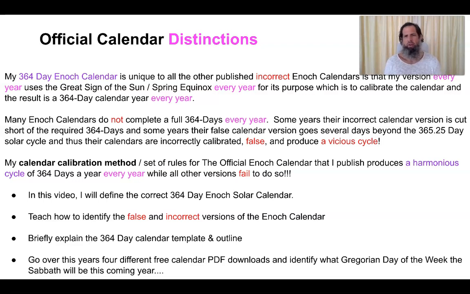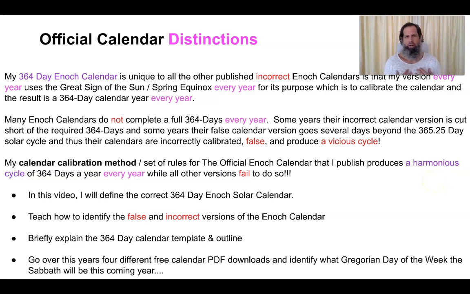Some years, their incorrect calendar version is cut short of the required 364 days, while other years, their incorrect version goes several days, up to 9 days beyond the 365.25 day solar cycle. And thus, their calendars are incorrectly calibrated, false, and produce a vicious cycle that they have to add a leap week. And nowhere are we instructed to add a leap week in book of Enoch chapter 72 through 82 or in the rest of the book of Enoch.